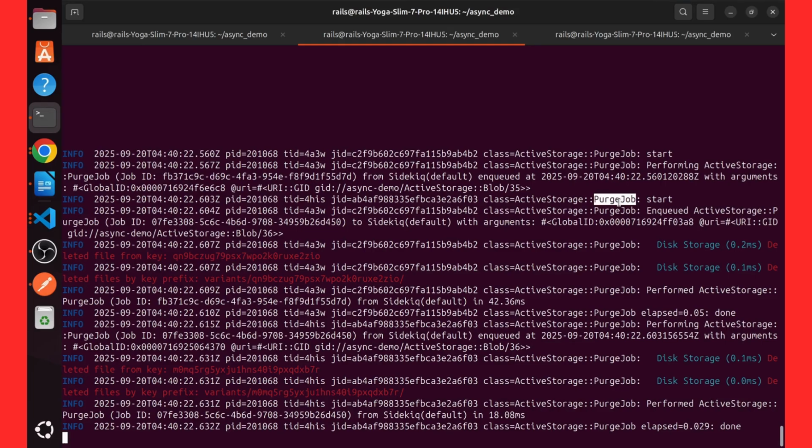That is the best practice. Instead of putting a load on the server, maybe hundreds of users are deleting files at a time. It doesn't mean everything has to be performed at the same time. We can put async there with purge later, and it will be executed as soon as the server is free. In that way we can increase the performance of our server.